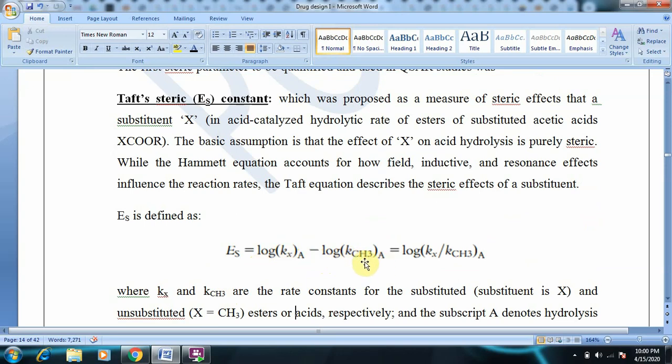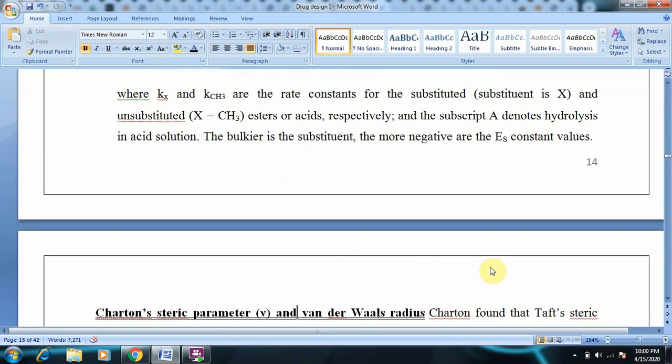Here KCH3 is for the methyl group. So log A minus log B is log A by B. You know the mathematical form. If you go for logarithms, log A minus log B is equal to log A by B. So this can be rewritten as log of Kx by KCH3, whole taken A. The subscript A denotes hydrolysis in acidic solution.